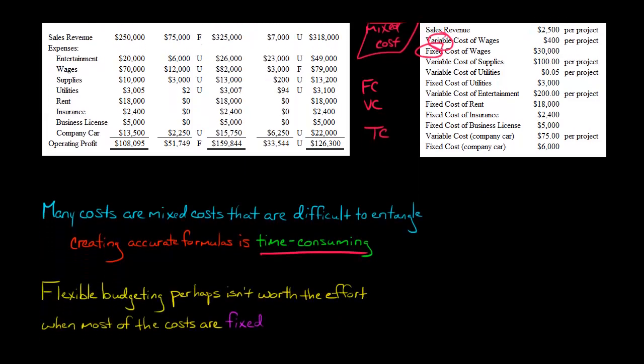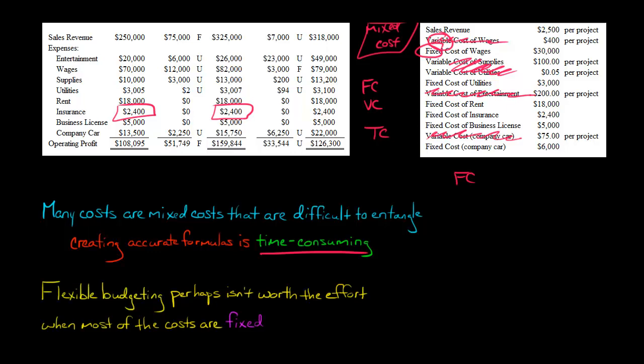Another issue is, let's say the company has a cost structure that consists mostly of fixed costs. Here we've got a lot of variable costs, like supplies and utilities, but let's ignore those and say this company is almost exclusively fixed costs. Take our insurance, for example, which is a fixed cost in this example. It's $2,400 in the planning budget and $2,400 in the flexible budget.